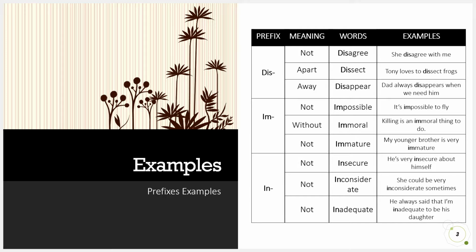For the third prefix here, we can see the prefix "in", which means not. Words: insecure. Example, he is very insecure about himself. And then inconsiderate, which we can use in, she could be very inconsiderate sometimes. The third example is inadequate. He always said that I'm inadequate to be his daughter.